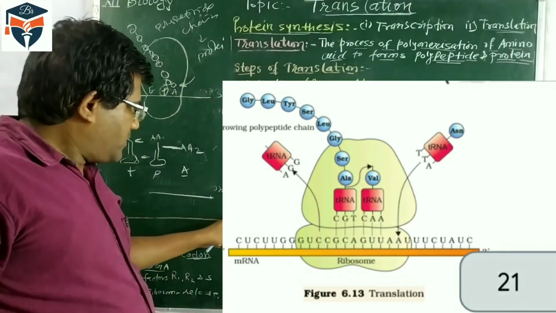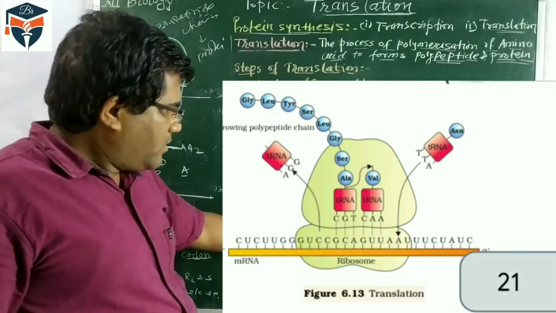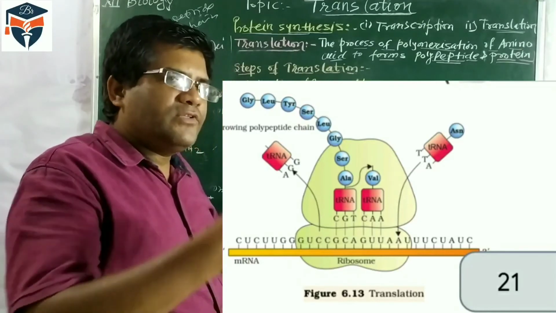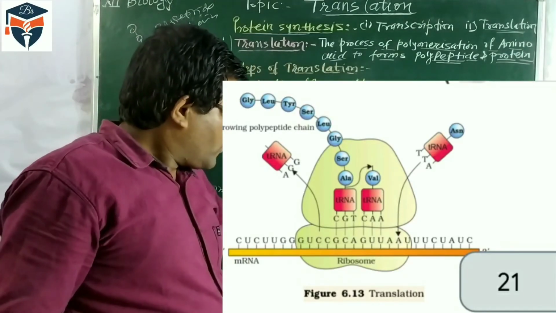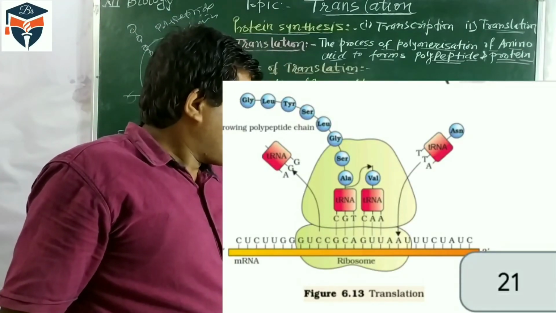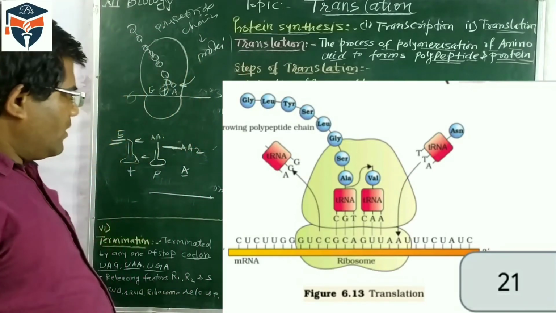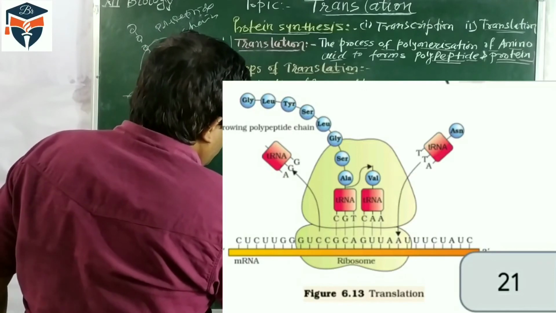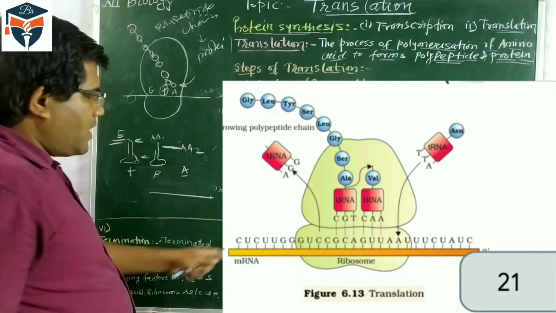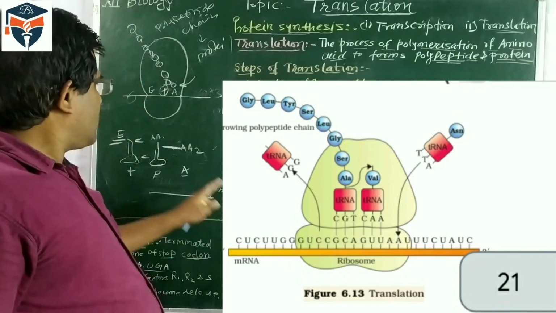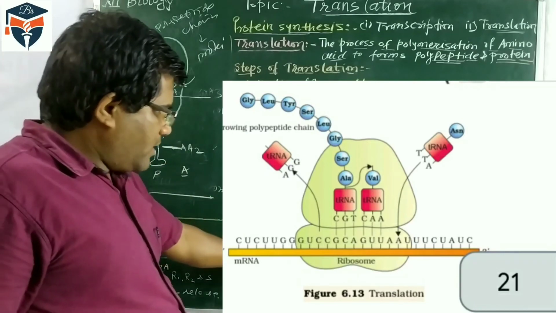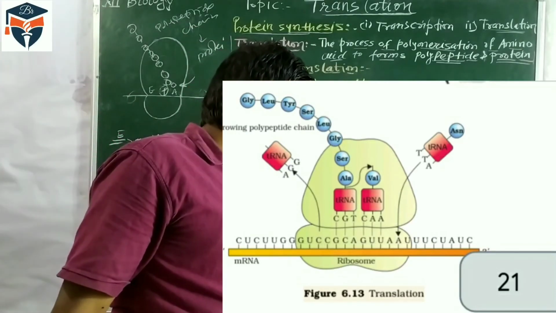Then the 50S unit has three sites: the E site, the exit site from which the tRNAs are removed; the P site, where peptide bond formation takes place; and the A site, where amino acids are attached. The formylated methionine tRNA, which brings the methionine, combines with the P site, and the remaining amino acids combine with the A site.